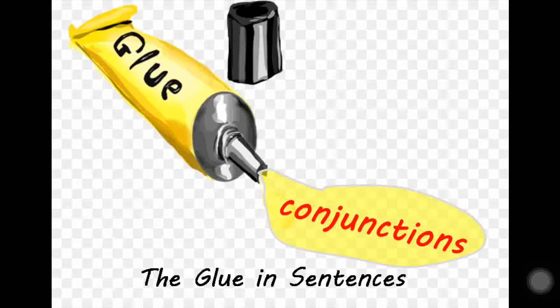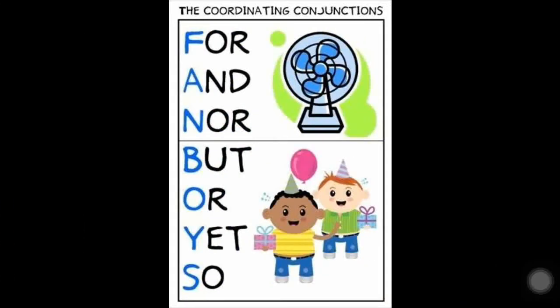That means it brings the sentences together. Without the conjunction, the sentence will be very long. But if you use this word, then it will become short and sweet, meaningful. Here some more conjunctions are there, words like this: for, and, nor, but, or, yet, so.